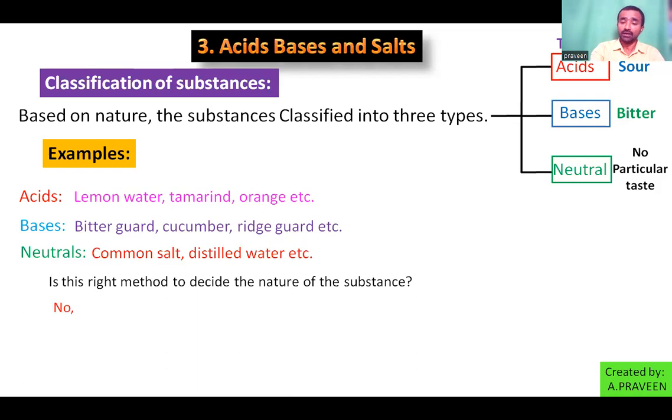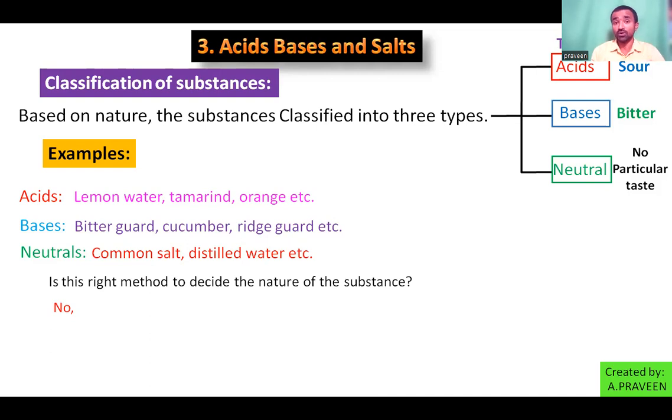Sometimes it is harmful because we don't know whether the substance is harmful or good. If it is poisonous, suppose you taste cyanide, if you taste poison, it kills. So it is not the right way to test the nature of the substance by taste.